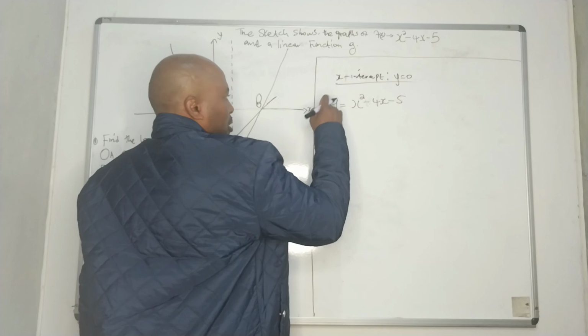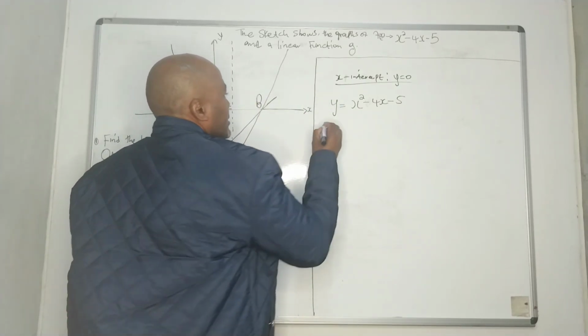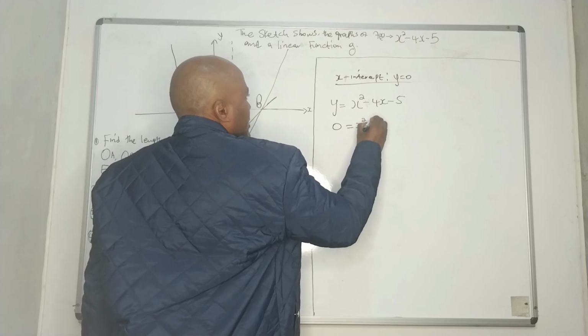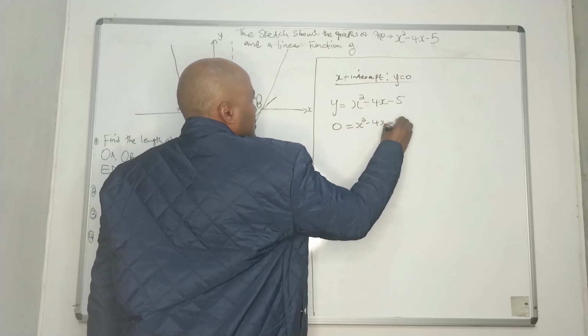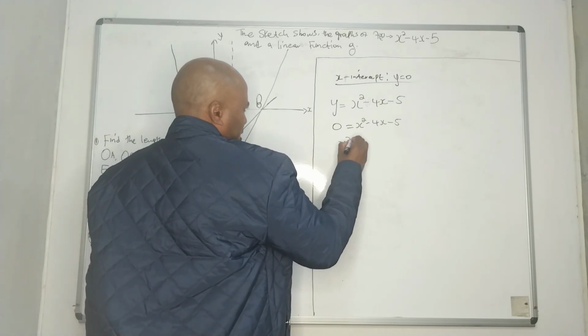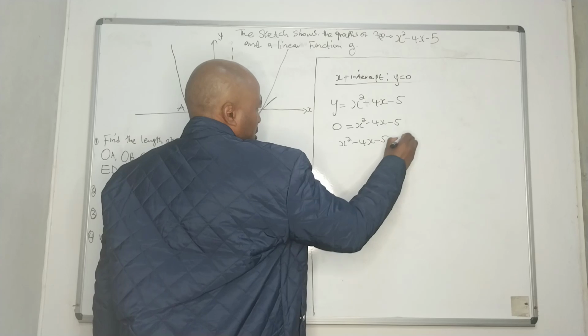So we're going to put 0 where we come across y, and 0 equals x squared minus 4x minus 5, or x squared minus 4x minus 5 equals 0.